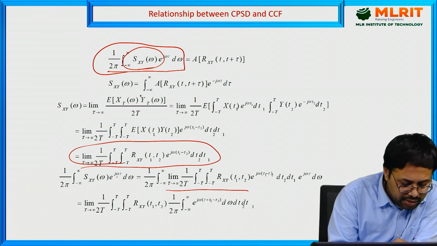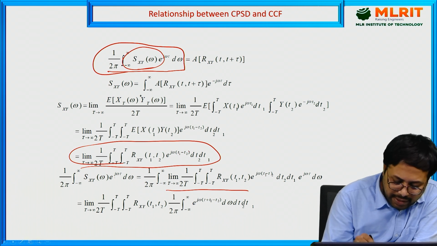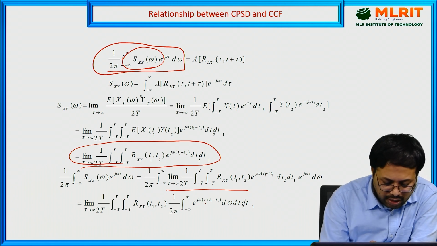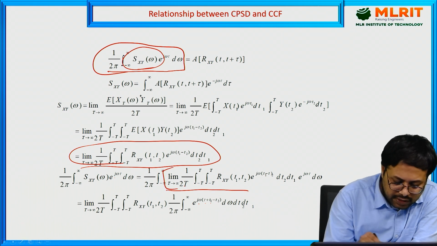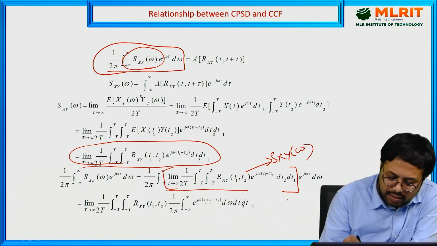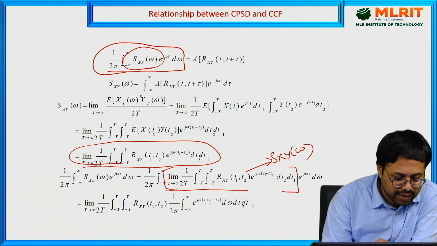When you substitute, you get e power j omega tau plus t1 minus t2. Here S xy of omega has been substituted.